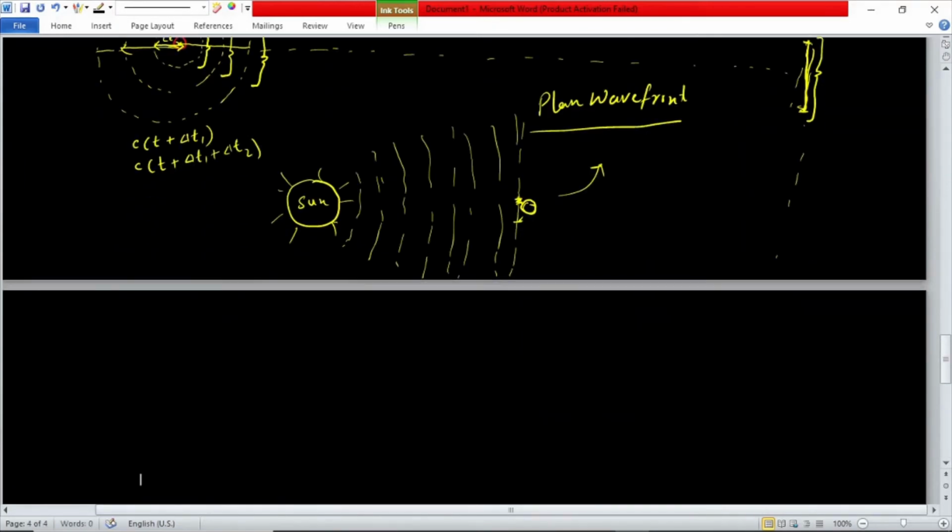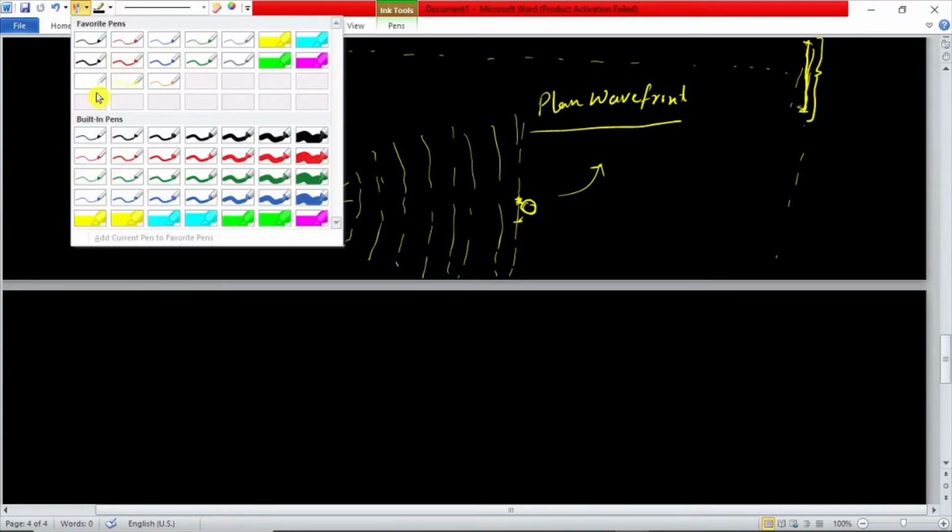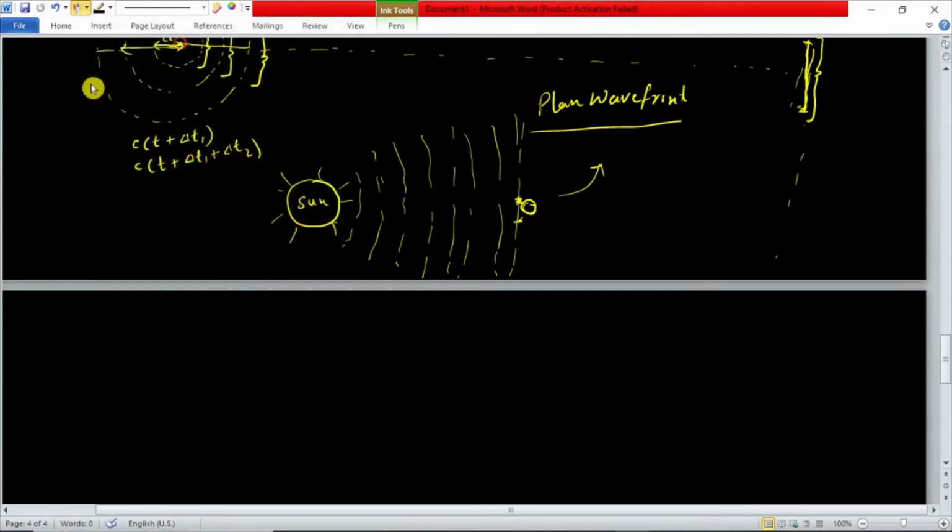So now we have learned about plane wavefronts as well as rays of waves and circular wavefronts. Now our next topic is Huygens principle.